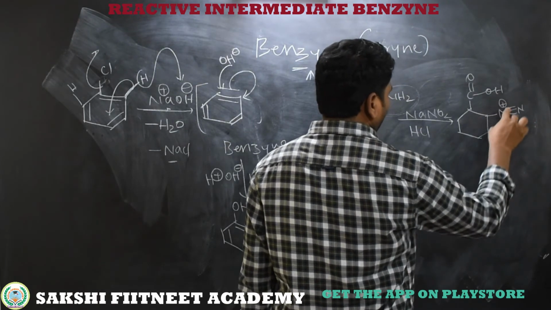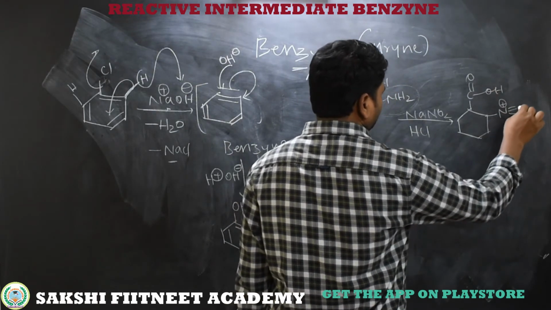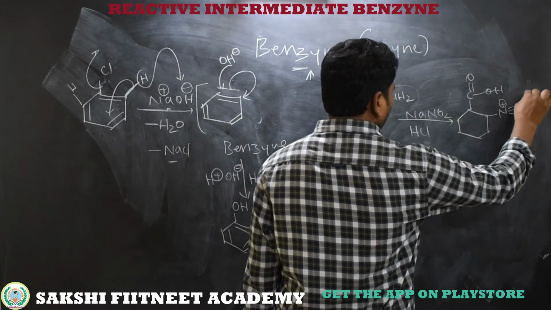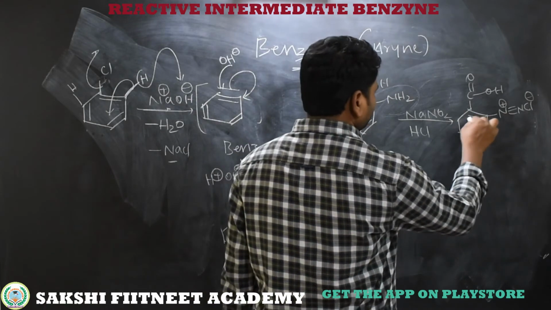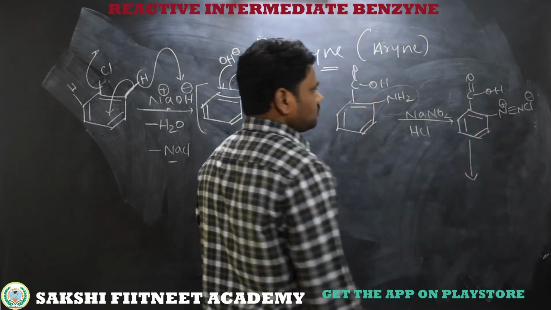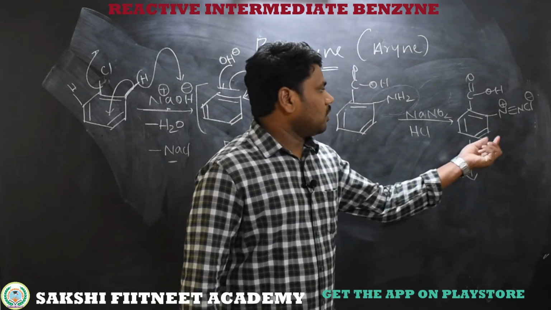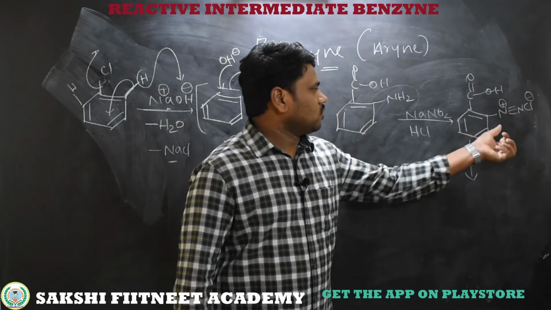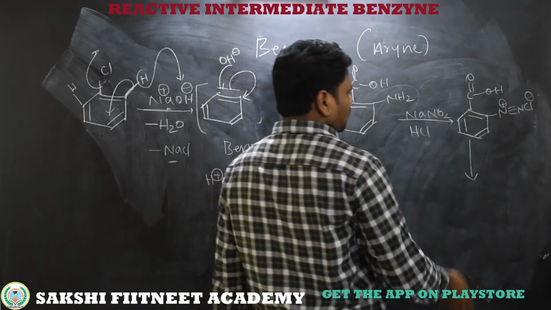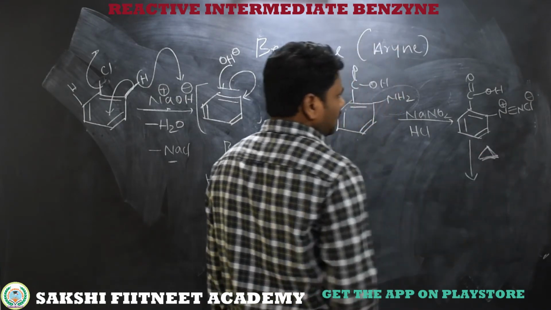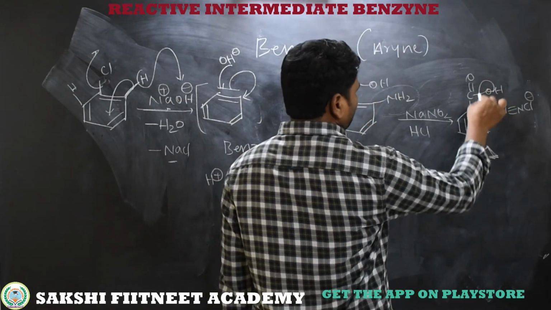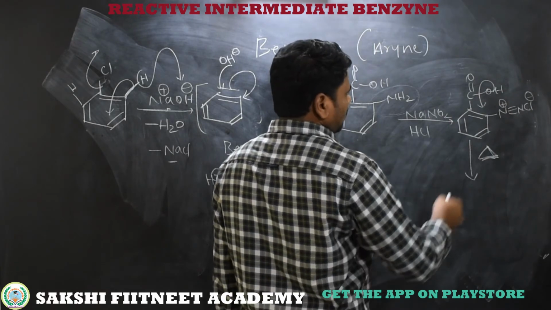Here, having 4 bonds, the nitrogen gets a positive charge, which is neutralized by Cl minus. This is called a diazonium compound. To this diazonium compound, in the presence of carboxylic acid, when we heat this compound, it undergoes decarboxylation.